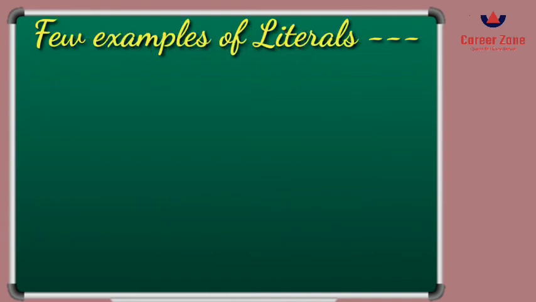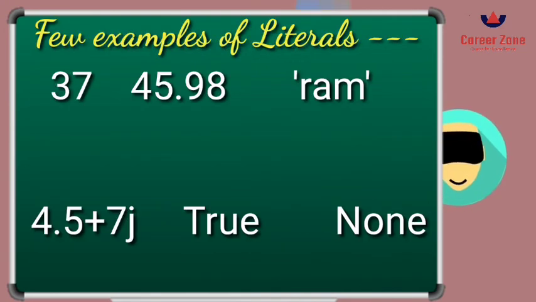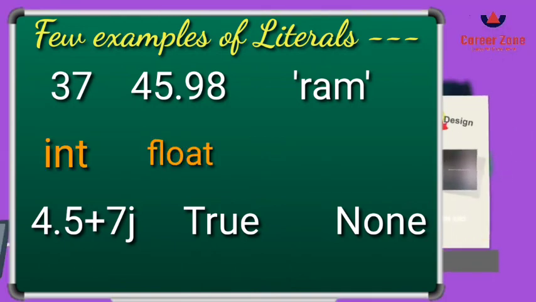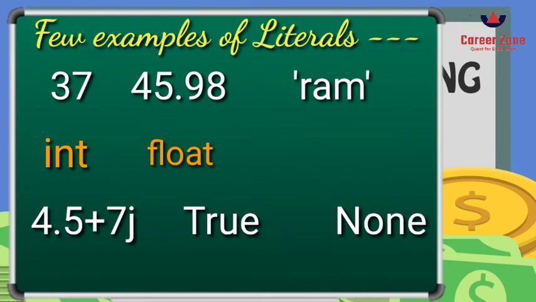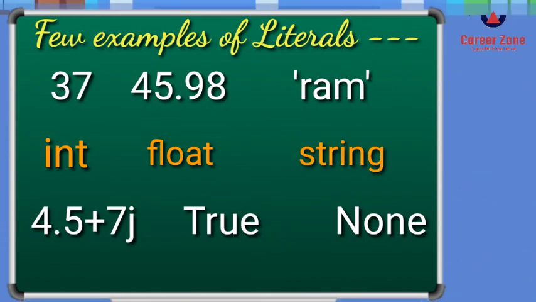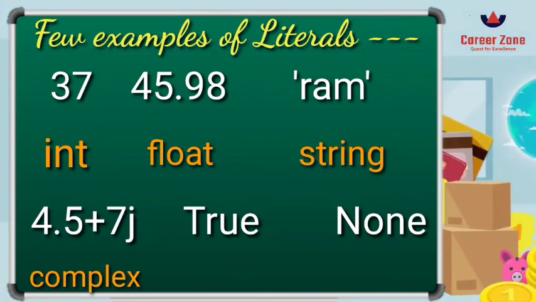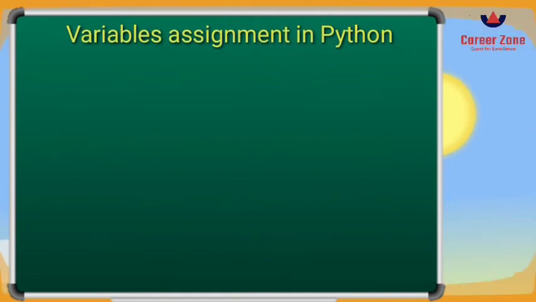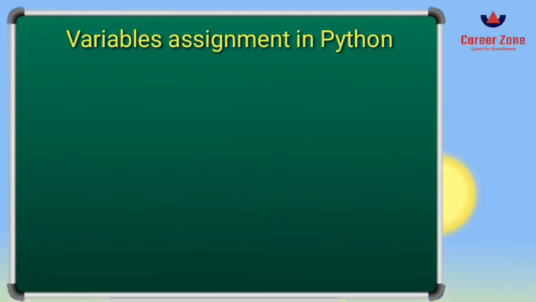Let us see a few examples of the different literals. The first one, you can see, is an integer literal. The second is the floating point literal. The third one is a string literal. The fourth one is a complex number, the fifth one is a boolean literal, and the sixth one is the special literal None. Now let us see the variable assignment in Python.